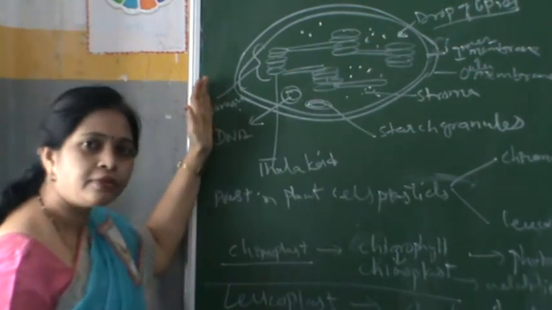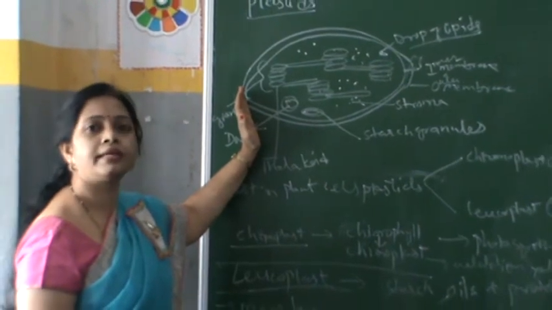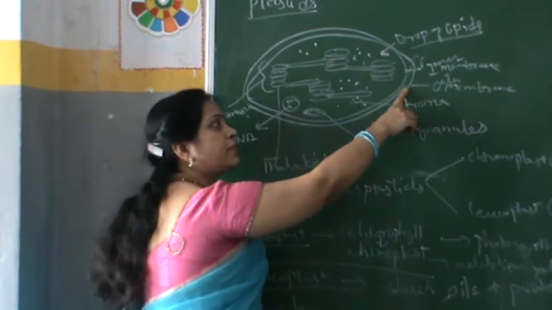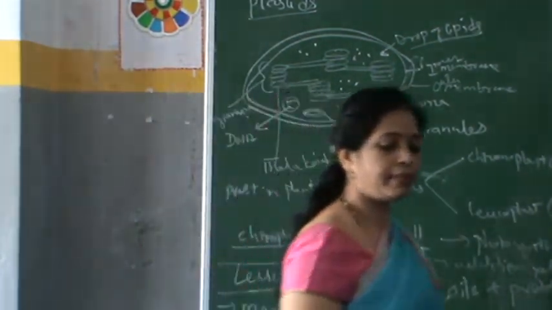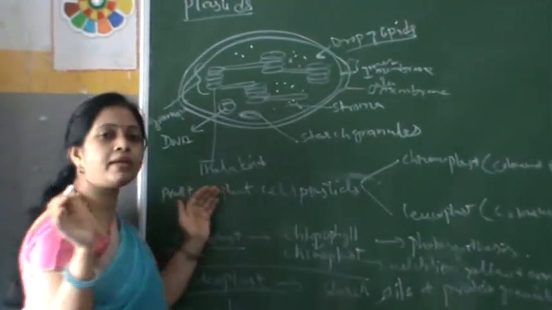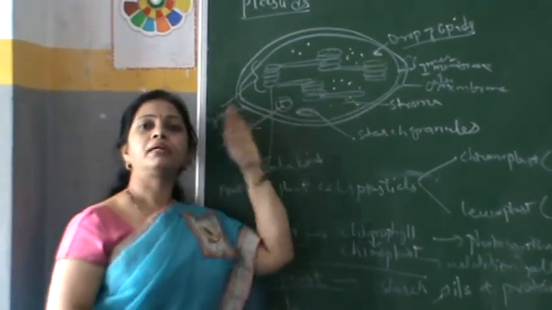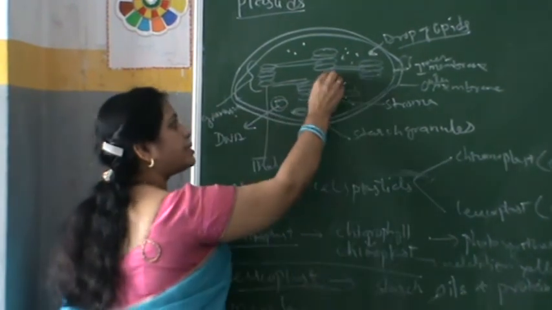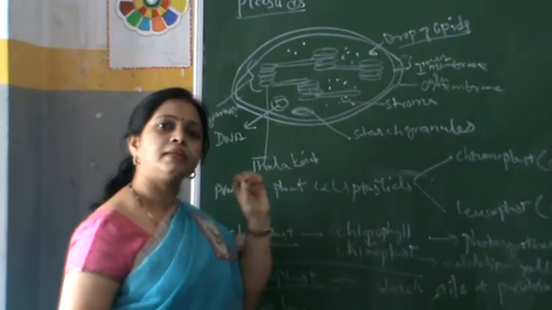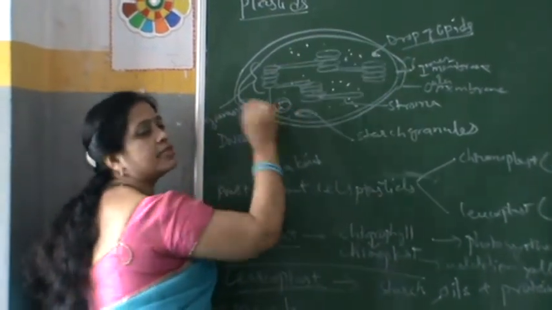Now what we are going to do? First, we will see the structure of the plastid. Yes, plastids are organelles which are double membrane bound structures. It has the outer membrane and the inner membrane also. Inside the inner membrane there is a liquid part called stroma. As we have seen in mitochondria, there is a liquid called the matrix. Here we call it stroma, which is present inside this inner membrane.